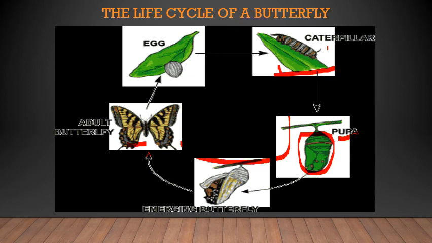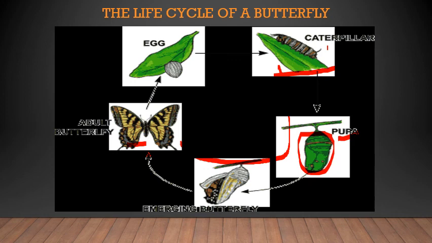The pupa stays inside the cocoon for some weeks or months. During this time, the pupa sheds its skin many times and becomes a butterfly. There are a lot of changes which happen inside the cocoon. These changes occurring in the form, structure or function of an organism in the process of its growth or development are called metamorphosis.